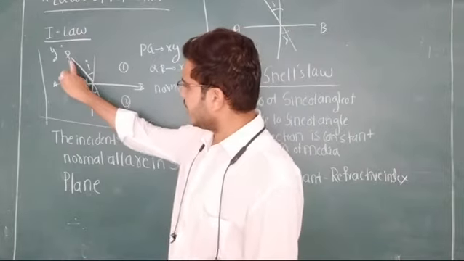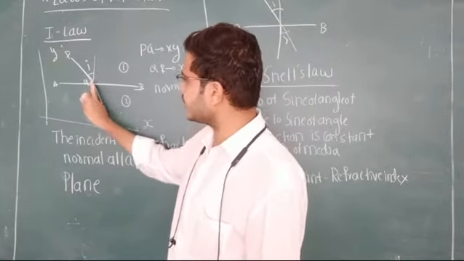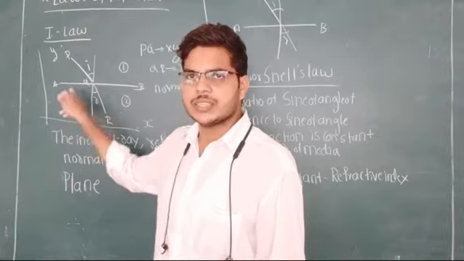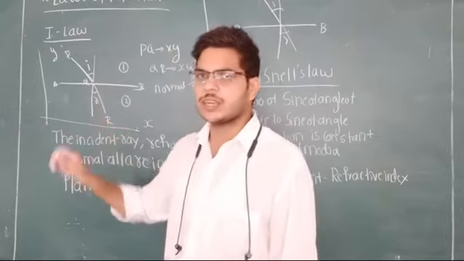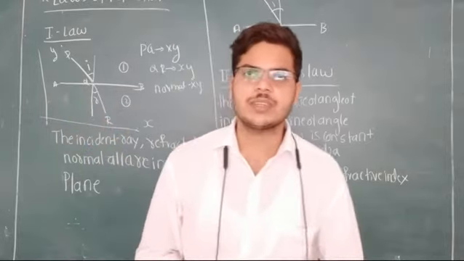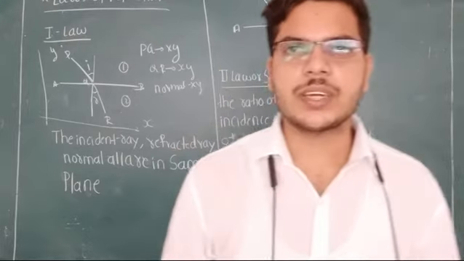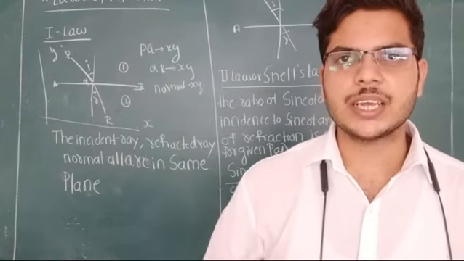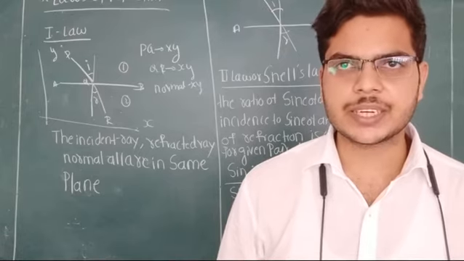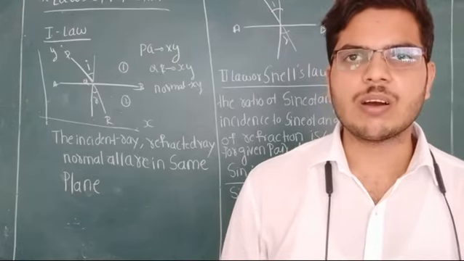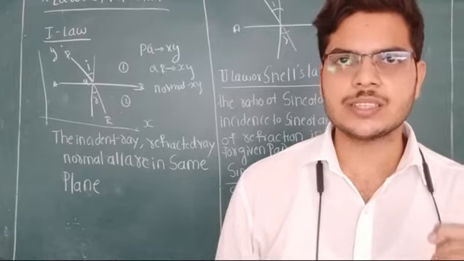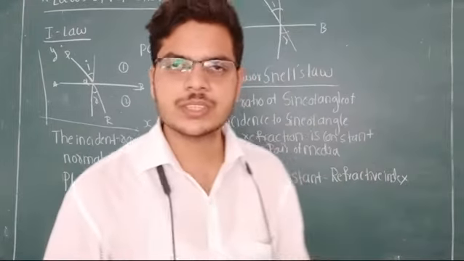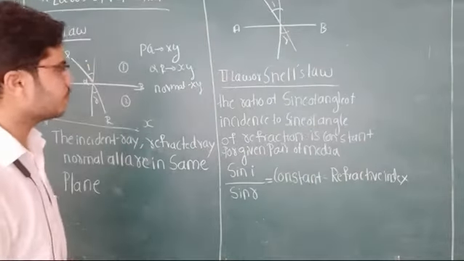After incidence, the refracted ray does not come out of the plane; it again goes in the XY plane, not in the Z plane. This is the first law of refraction. Is it clear? The incident ray, refracted ray and the normal are all in the same plane. This is the first law of refraction.